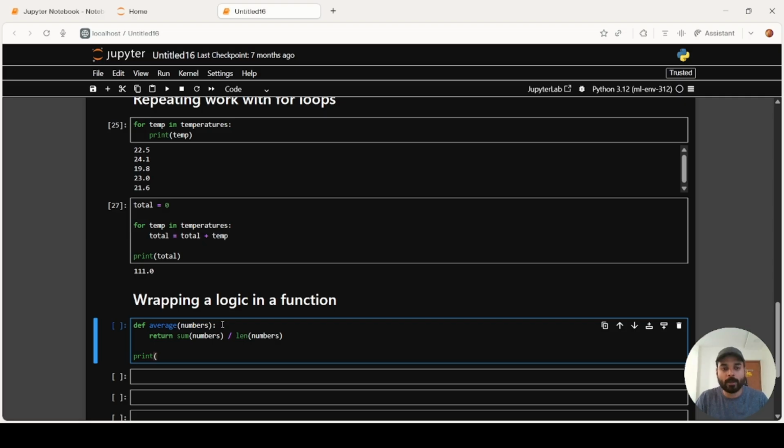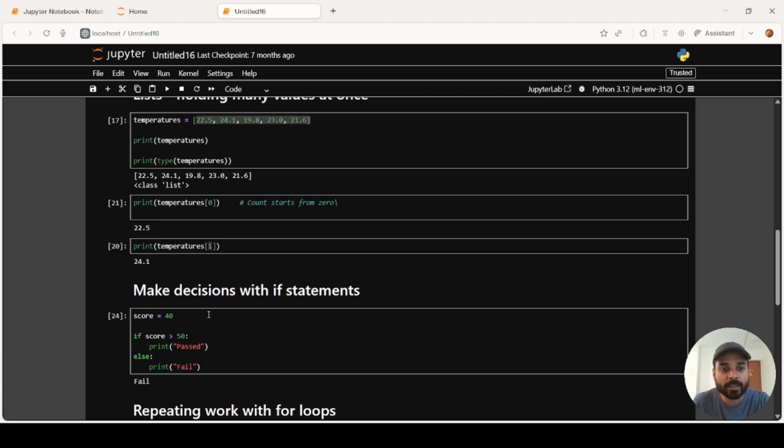Now, what do we mean by sum? Sum is an inbuilt Python function. Just like we are defining this average right now, Python has a definition for sum as well. So sum is a predefined function in Python. Now, what is len? Len gives the number of elements in a list or a single value.